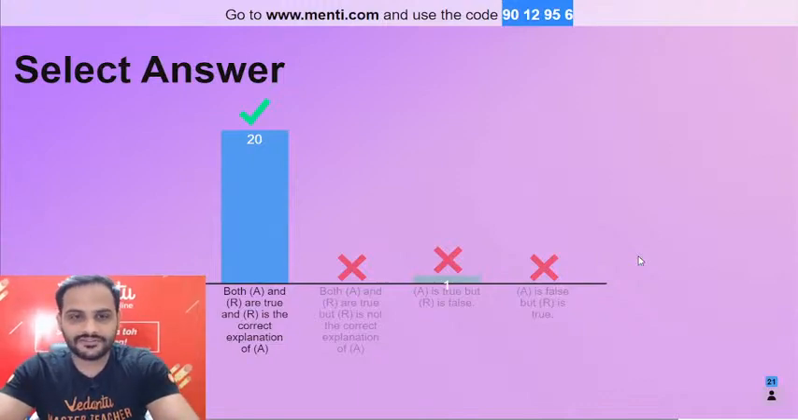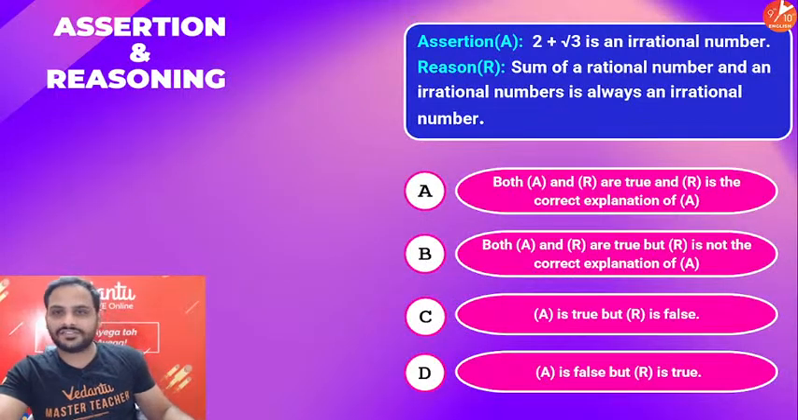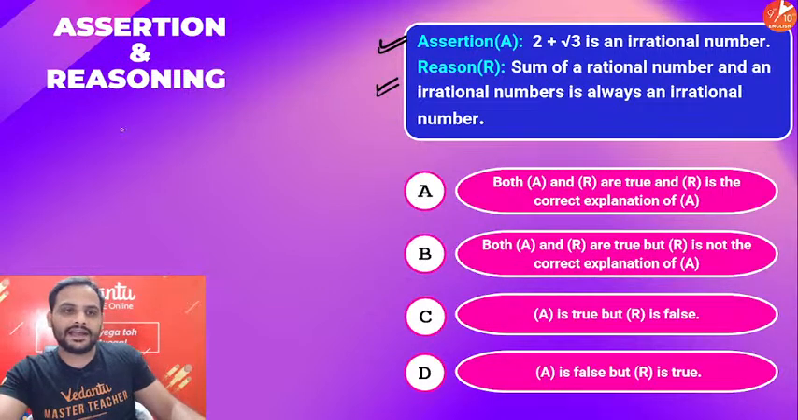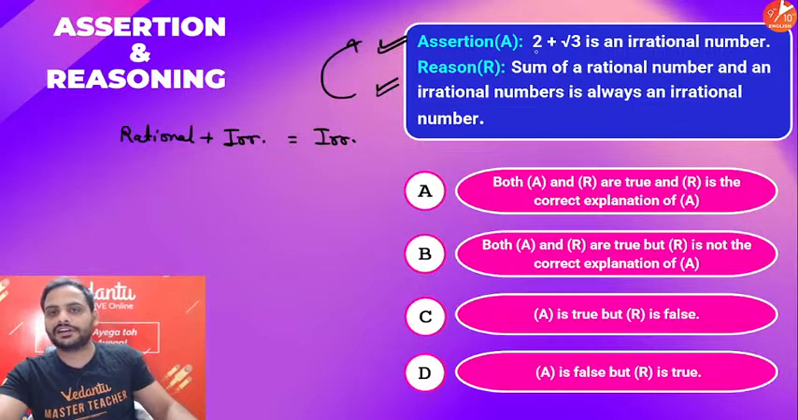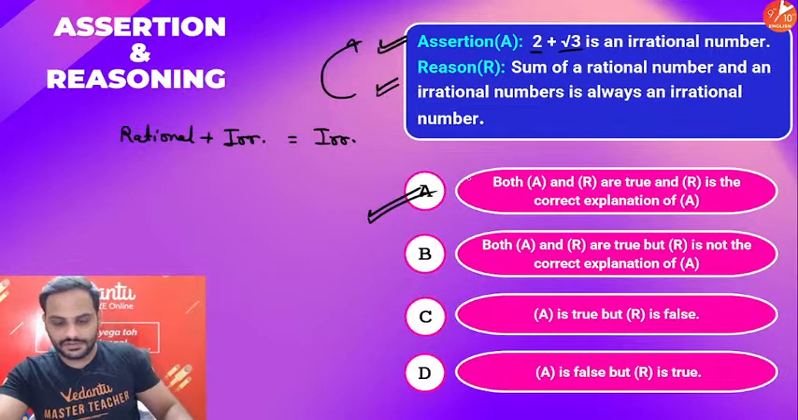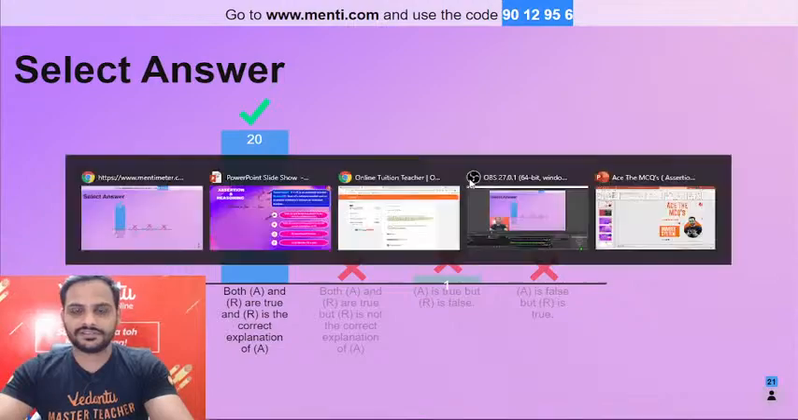क्या बात है यार, this is the first time I'm watching. Yes, it's true, है ना? Assertion is correct. 2 plus root 3 is irrational number. Reason is also true, because if we add a rational plus an irrational number, my answer is always irrational, and it is the correct explanation. Rational plus irrational is always irrational. Option A. क्या बात है, amazing यार. This really shocked me.